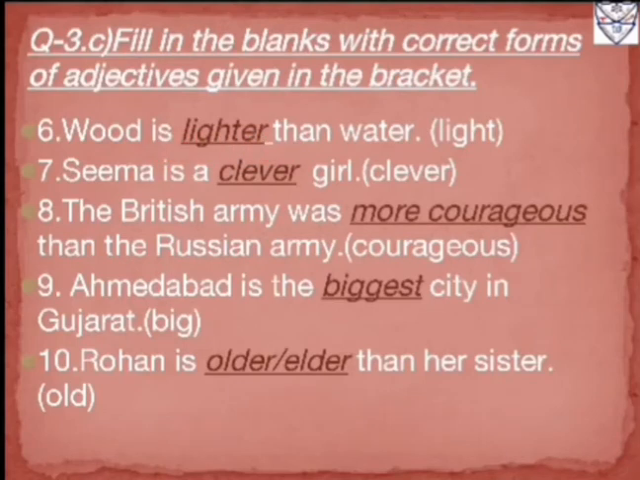Seventh one, Seema is a clever girl. Over here in the bracket the word clever is given, which is an adjective in positive degree. We can see that with Seema no other person is compared. Seema is alone, so there is no comparison between Seema and any other person. So we can say that the word is in positive degree form only. So the answer will be the same. Whatever is there in the bracket, the answer will be the same as it is in the positive degree.